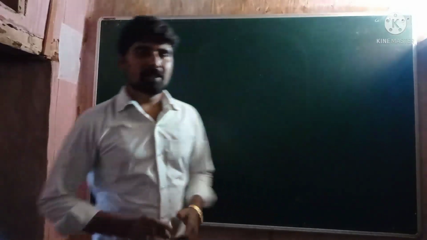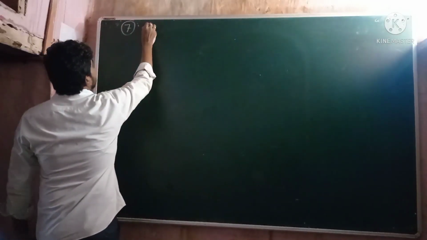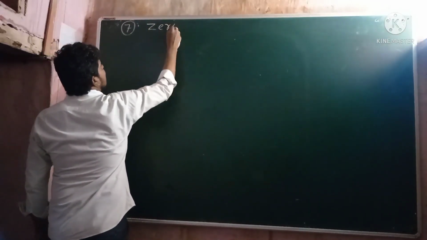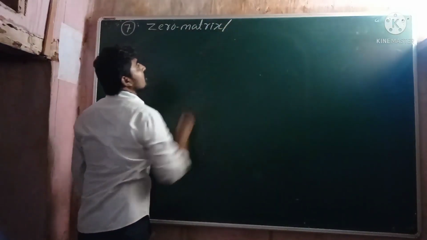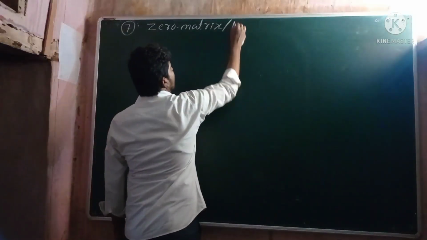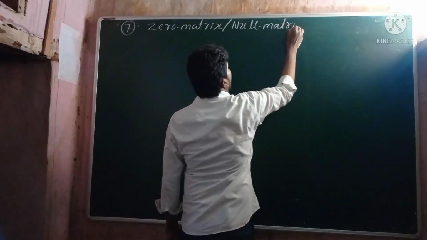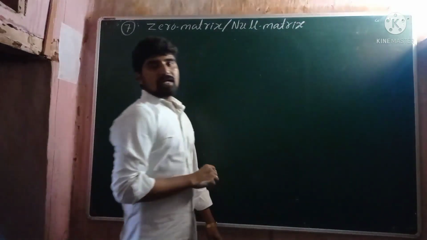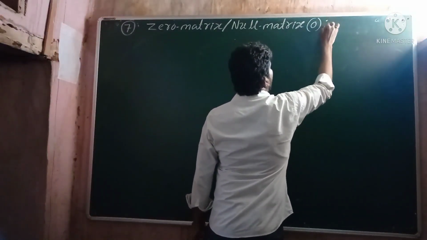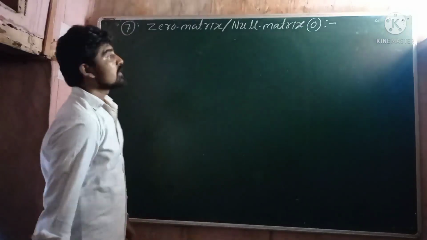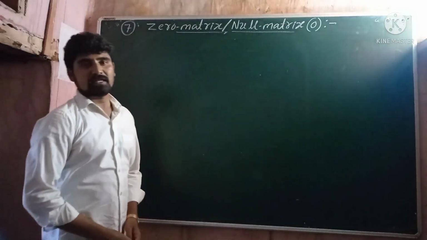Now the last type of matrix, that is the seventh one, is the zero matrix or null matrix. And the zero matrix or null matrix is denoted by capital letter O. So what is meant by a zero matrix or a null matrix?